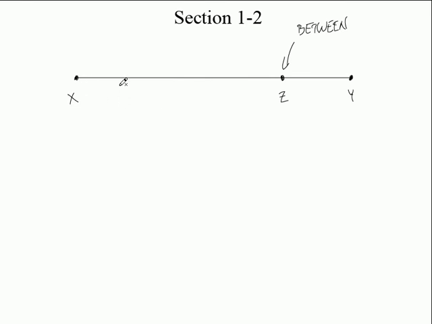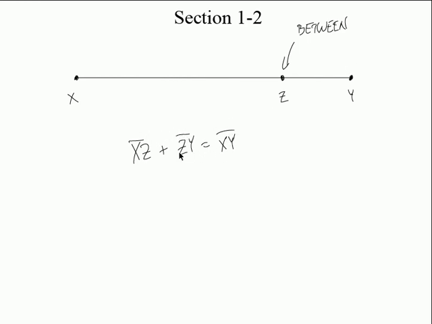Well, it does. Watch. I'm going to talk about XZ. That's line segment XZ. What if I added it to this little bit right here, ZY? What would I get if I added those two together? Not a number, because I have no idea what the lengths of these things are. But XZ and ZY add up to what? The whole line segment, which is XY, right? Line segment XY. Do you see that? So the lengths of these two segments, if I add them together, will equal the length of this.